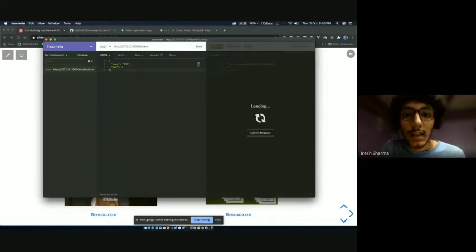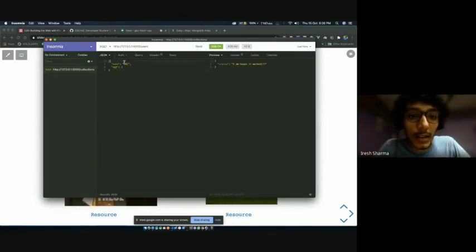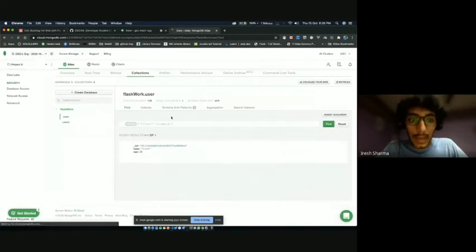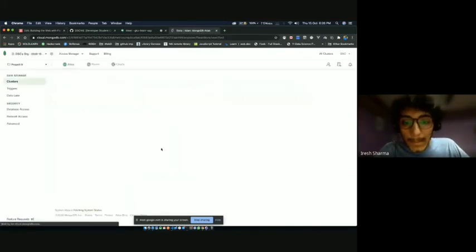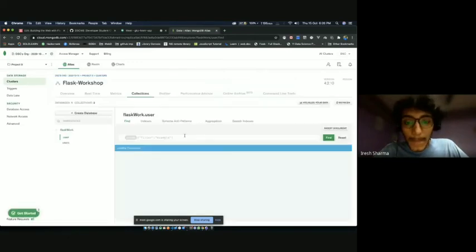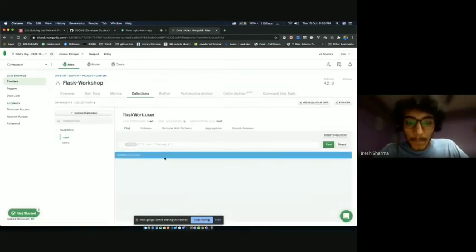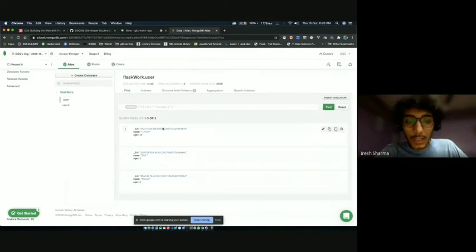Let's send the post request, and we are created. Let's change the name to place, and he is 6 years old because I can. Now, if I go to my MongoDB Atlas and I reload the page, I should have a few more documents. Okay, so we have 3 documents.